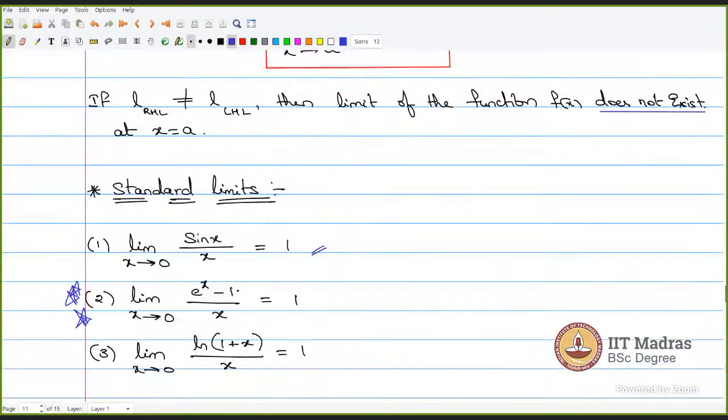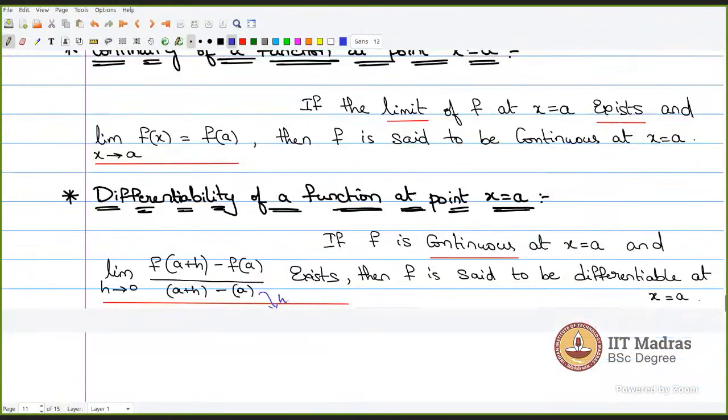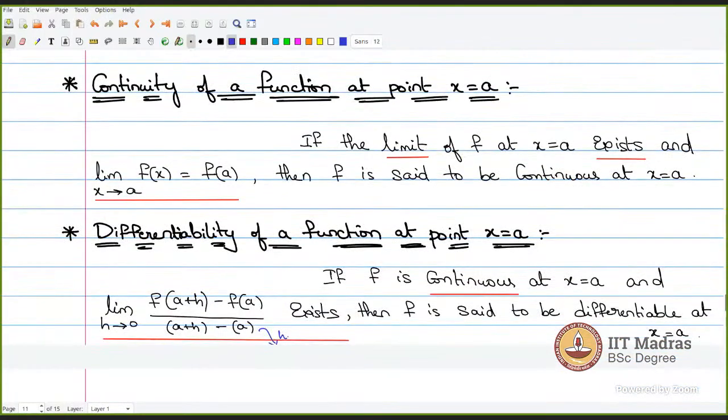See, there are two formulas. It's a standard formula, a plus h. It's a standard formula, a minus h. Here it is plus only. So we should always take it positive. To check this, we should only get a value, and if we get a value, it's differentiable. When h is approaching from the left side of 0, it doesn't change the sign of h.